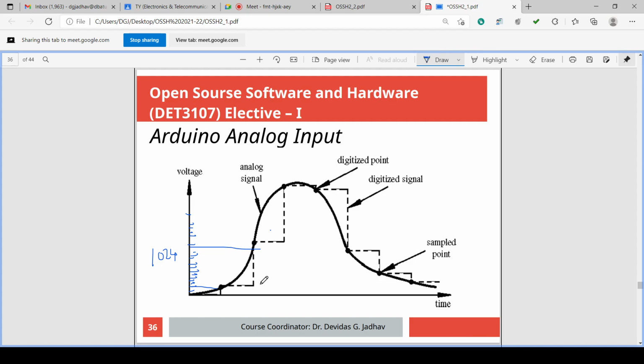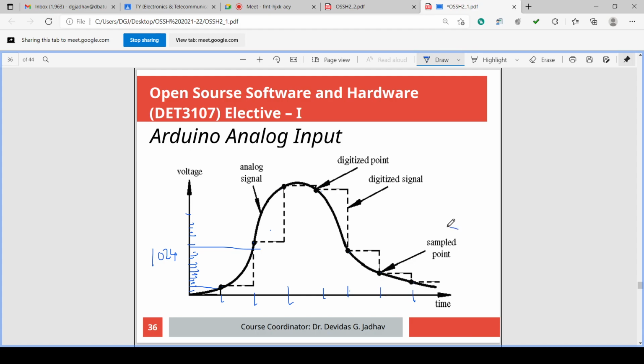How the analog signal is digitized is, first the different time samples are taken. These are the time samples. So here a sample is taken, this is the value, here a sample is taken, this is the value.